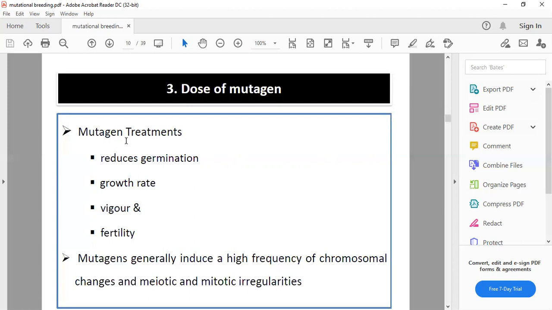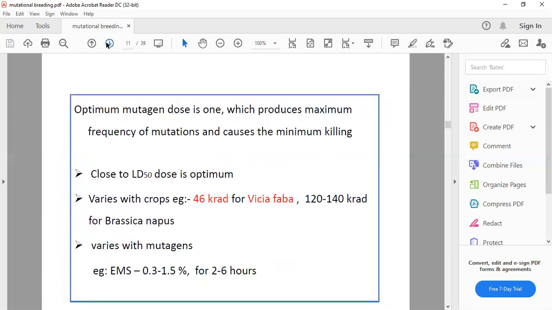The mutation treatment should not have any harmful effects on the plant, so we need an optimum level of mutation that is not going to harm the explant. The optimum range is generally defined as producing the maximum frequency of mutation and causing minimum killing. These are the basic criteria for the optimum mutation dose.